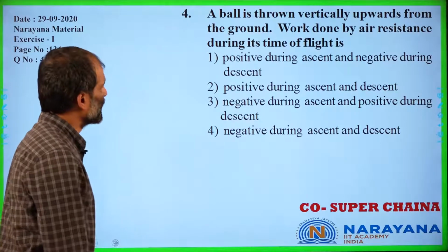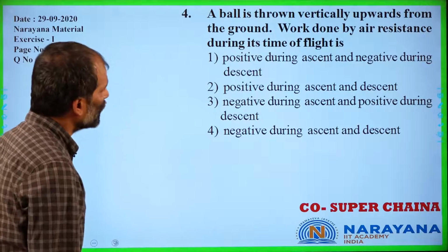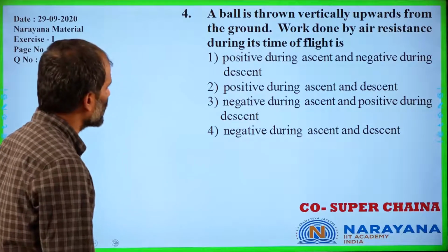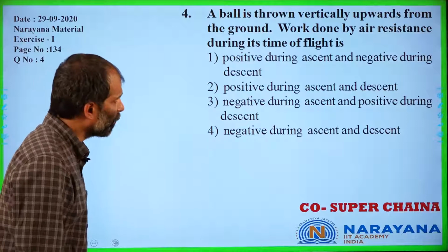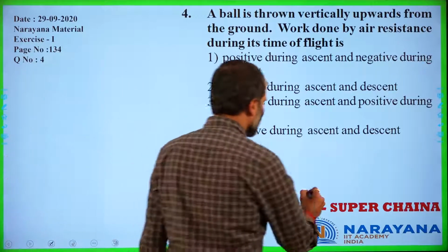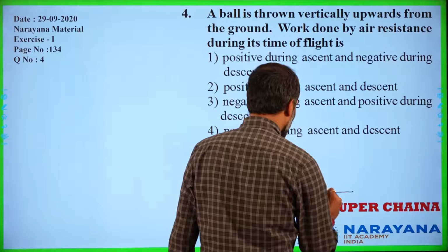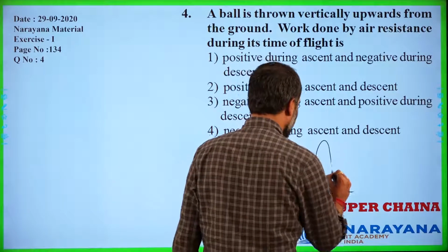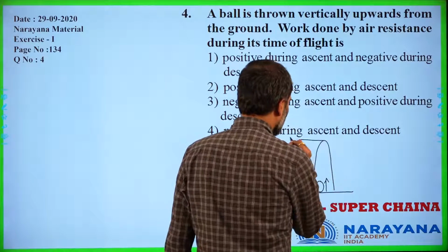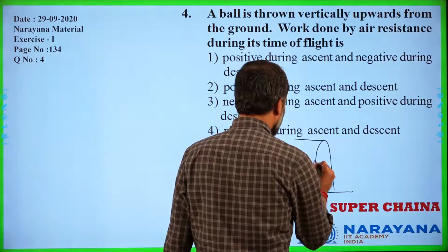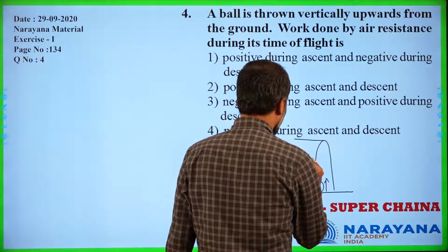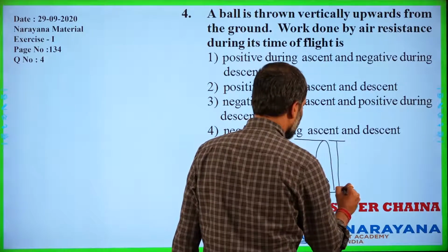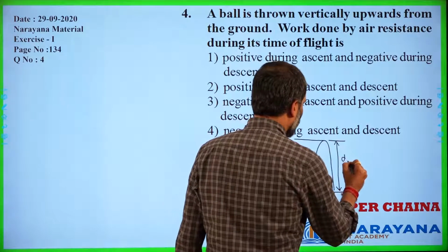Moving on to our next case. A ball is thrown vertically upwards from the ground. Work done by air resistance during its time of flight. When we consider the time of flight, a body is thrown vertically upwards. The body moves vertically upwards and then comes down. So this is the upward motion we would consider, and from here to here it is the downward motion.